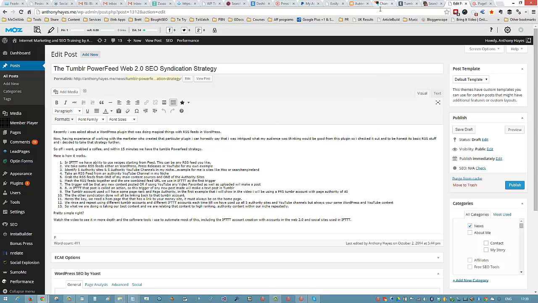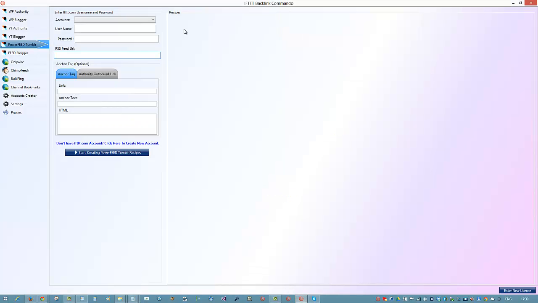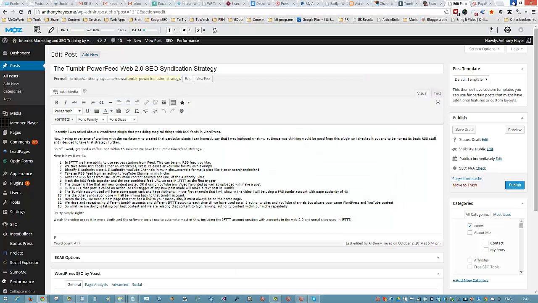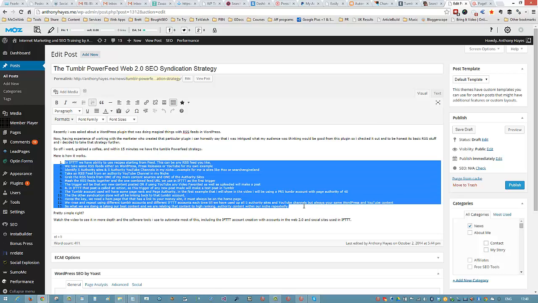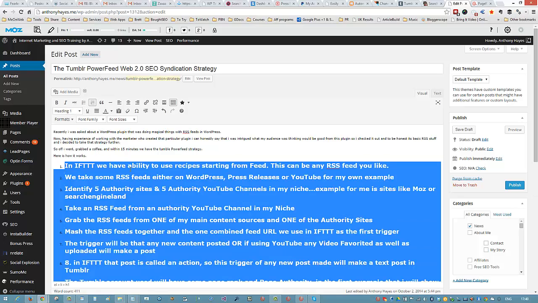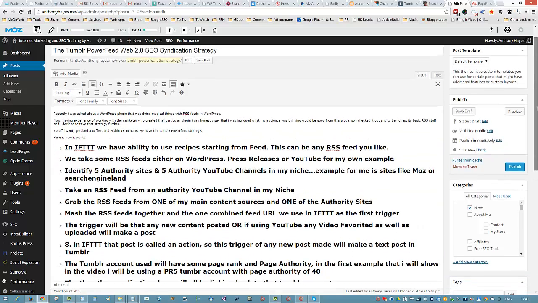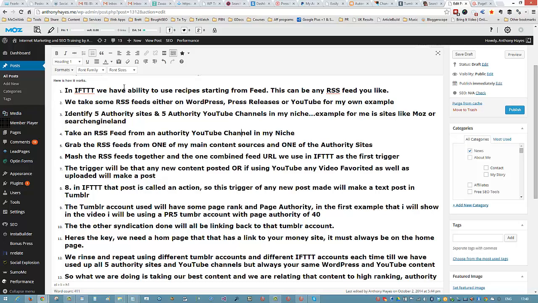Okay, so what we're doing with this one, really easy, is we are basically creating a feed as a trigger. Okay, the feed as a trigger. Now I've got a very specific way of doing this I've been playing around with in the last week. Let's see if we can make these more readable. Okay, maybe you can see better. So in IFTTT we've got the ability to use recipes starting from an RSS feed, and this can be any feed that you like.